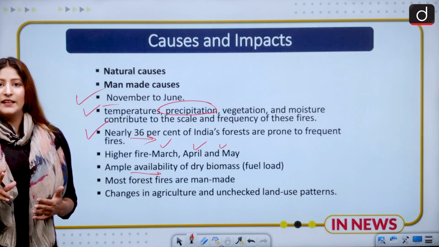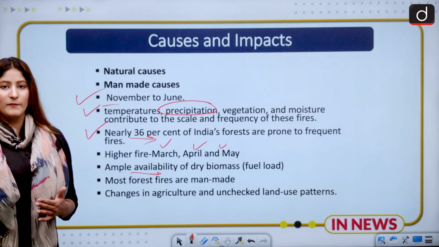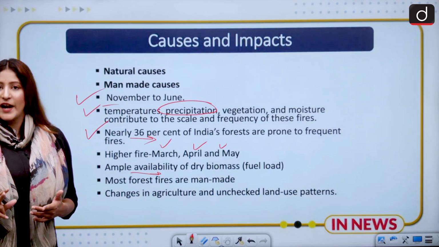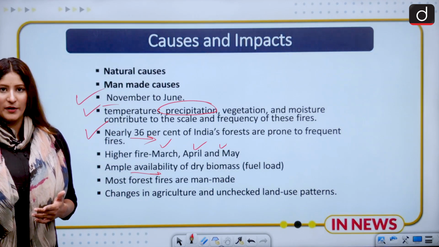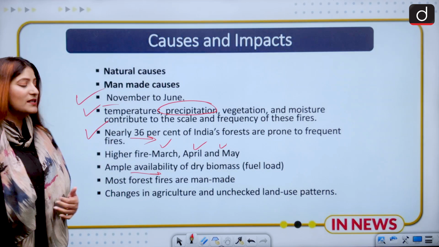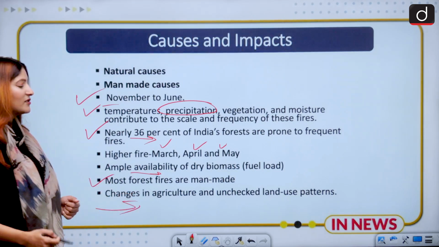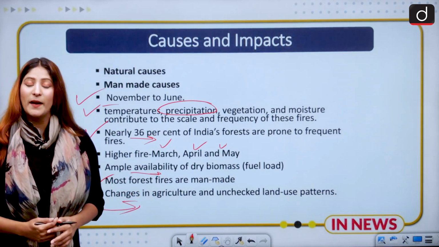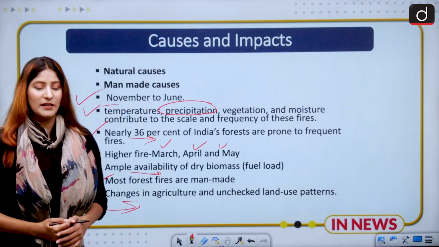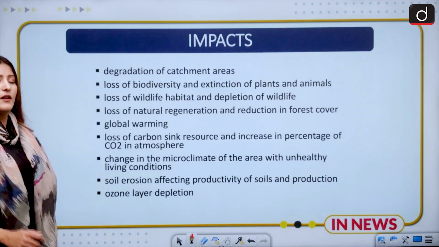Whatever leaves have been shed are dried in summer, in March and April, and that causes fire. Most forest fires are man-made, and changes in agriculture and unchecked land use patterns are the main man-made factors that contribute to forest fires.